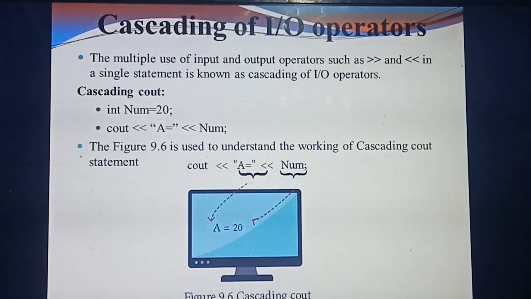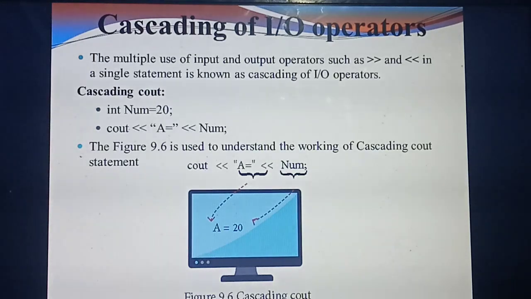What is the input operator you have studied? Cin. What is the output operator? Cout. So in a single statement itself, you are using Cin and Cout more than one time, or in a single program you are using Cin and Cout more than 2 or 3 times. Such things we call cascading of IO operators. Understand?